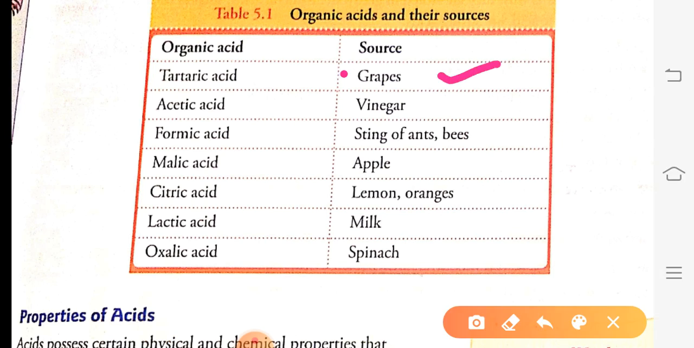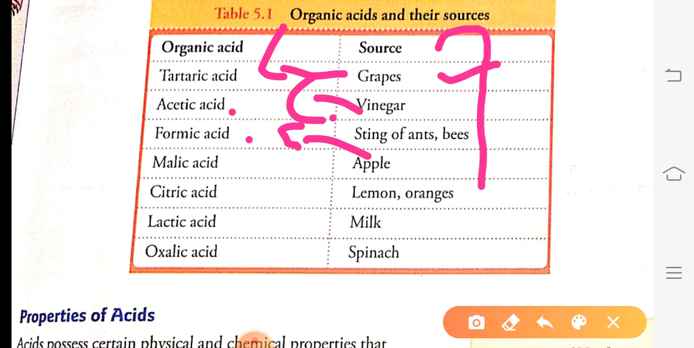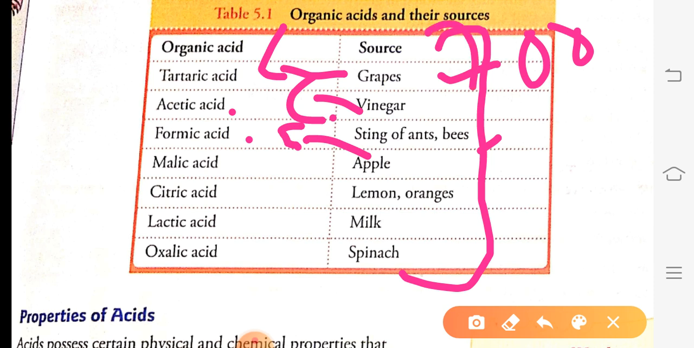Grapes contain a type of acid known as tartaric acid. Vinegar contains an acid called acetic acid. The sting of ants and bees contains formic acid. So you can see these are all organic materials, meaning they all come from biotic components. The acids contained in biotic components are called organic acids. Have you got this?